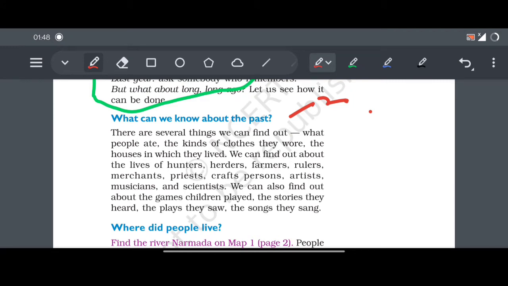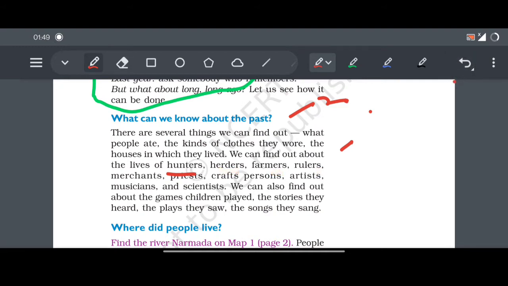So there are several things we can find out. What people ate, the kind of clothes they wore, the houses in which they lived. So in this line they talk about what people ate in the past, and the kind of clothes they wore. तो पहले ज़माने में कौन से खाना खाता था, and कौन से clothes they wore, and the houses in which they lived. Okay, we can find out about the lives of hunters, herders, farmers, rulers,